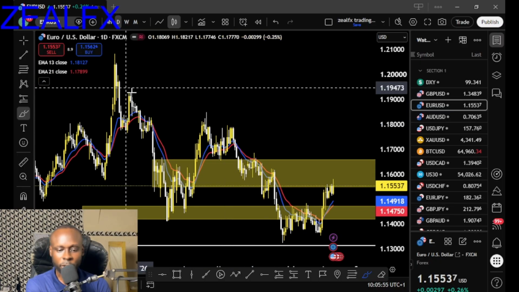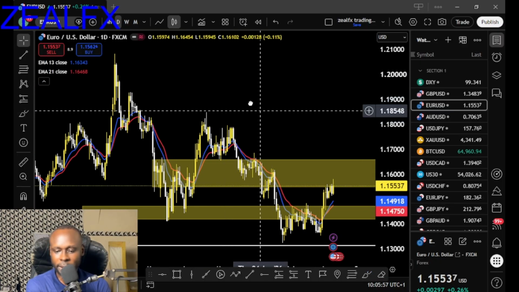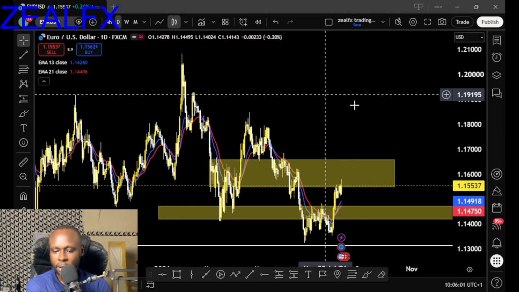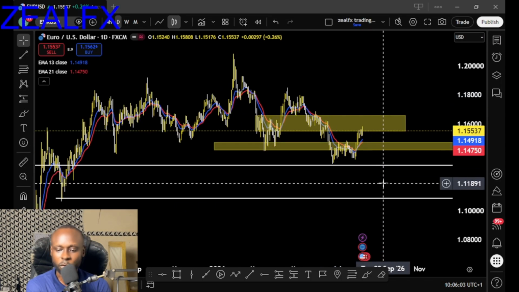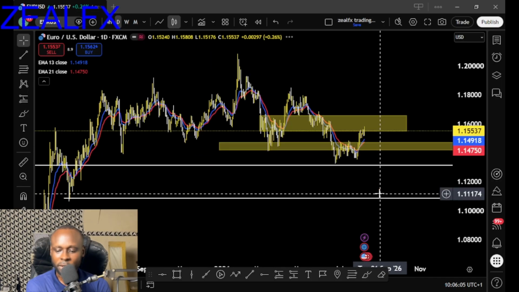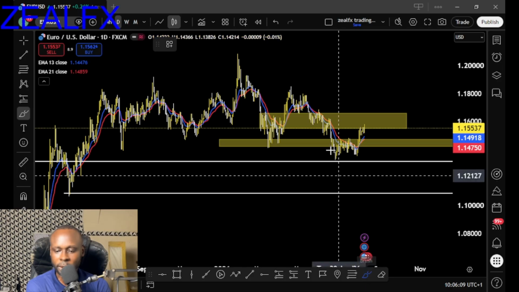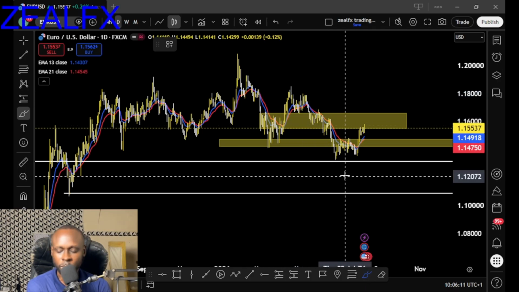On my daily time frame on the Euro USD, we can clearly see we have a bullish inner structure on Euro USD, but the major structure should be bearish on Euro USD.